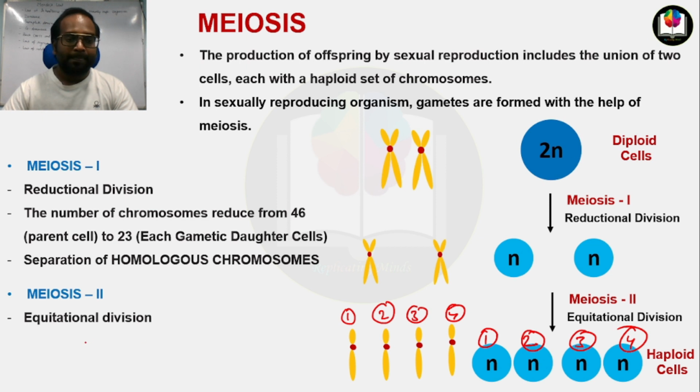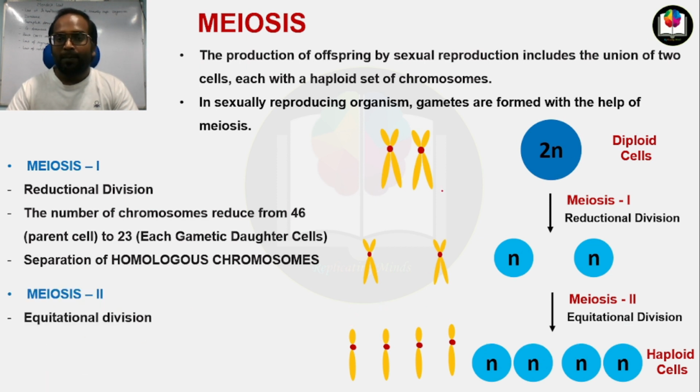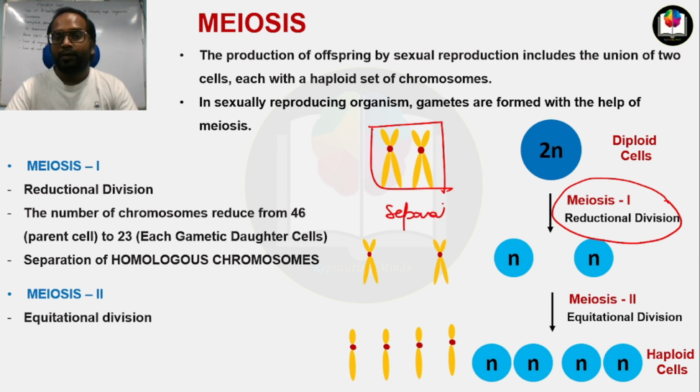Now you have to remember some important points about meiosis 1 and meiosis 2. In meiosis 1, we discussed that the separation of homologous chromosomes occurs.